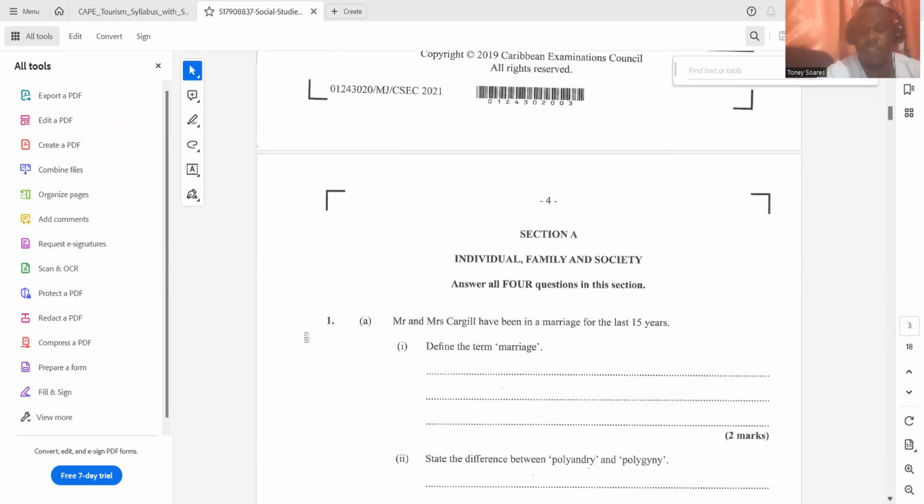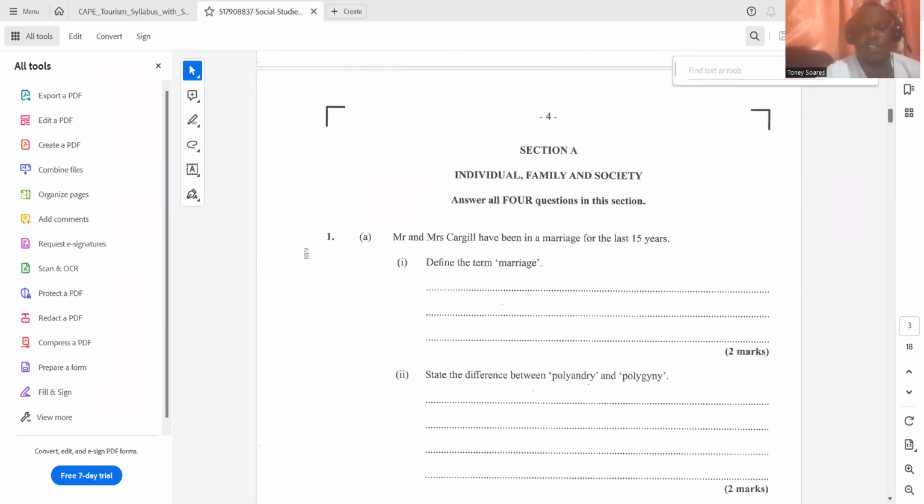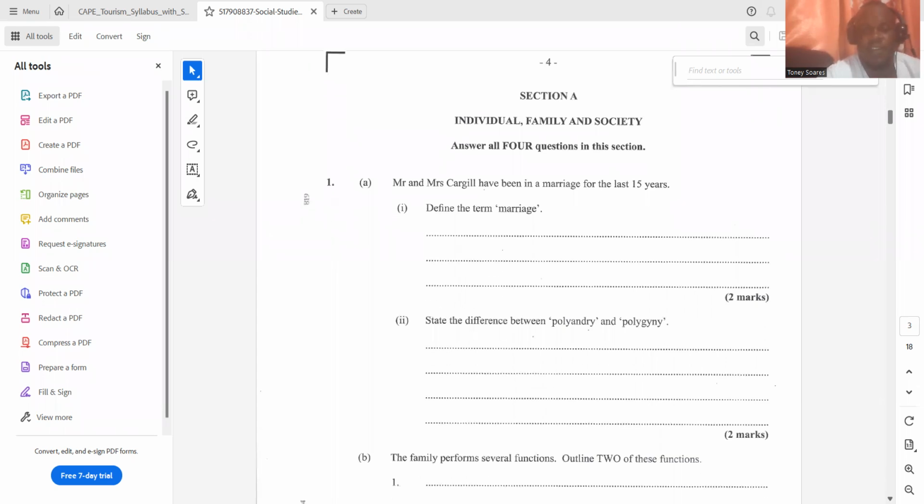All right, so the first question says, Mr. and Mrs. Cargill have been in a marriage for the last 15 years. Define the term marriage. You can just use a simple definition that you got from a textbook, from Google, or from a dictionary. It's okay. Marriage is a legally or formally recognized union of two people as partners in a personal relationship. So a marriage is a legal union between a man and a woman, which is accepted in the Caribbean.